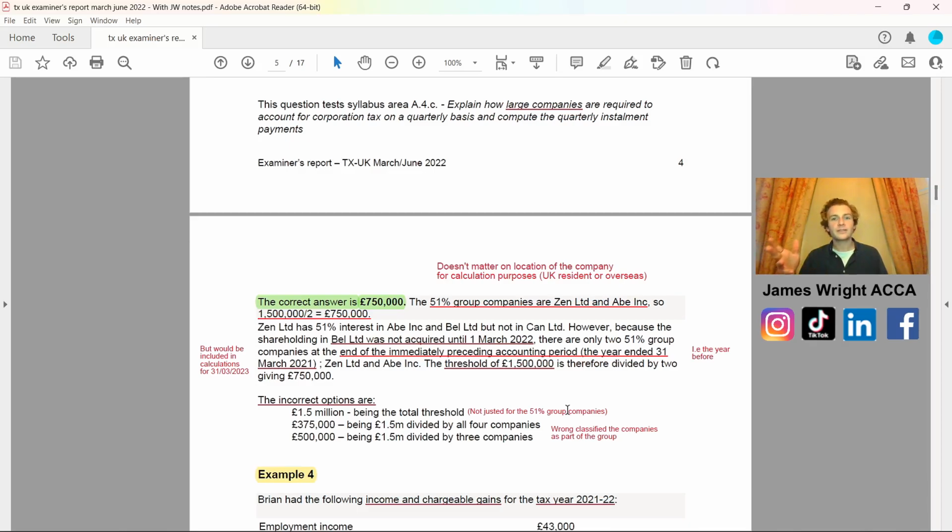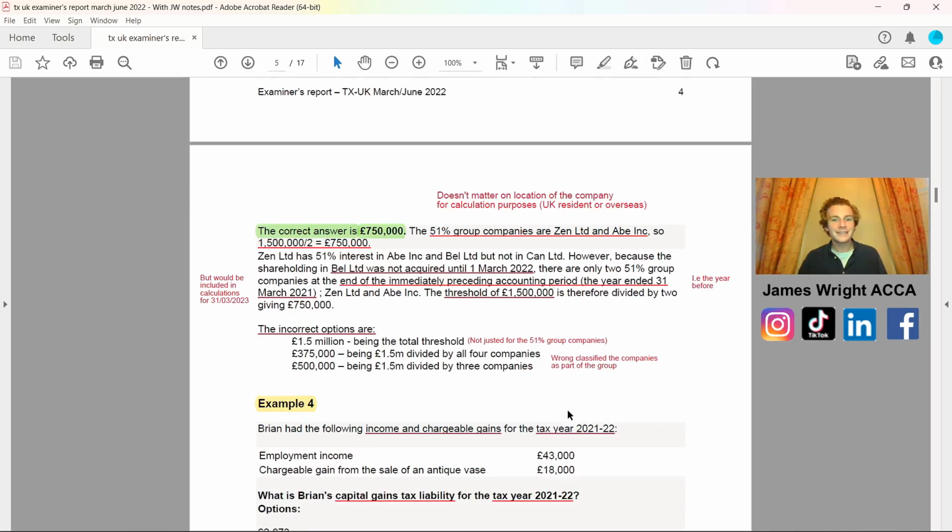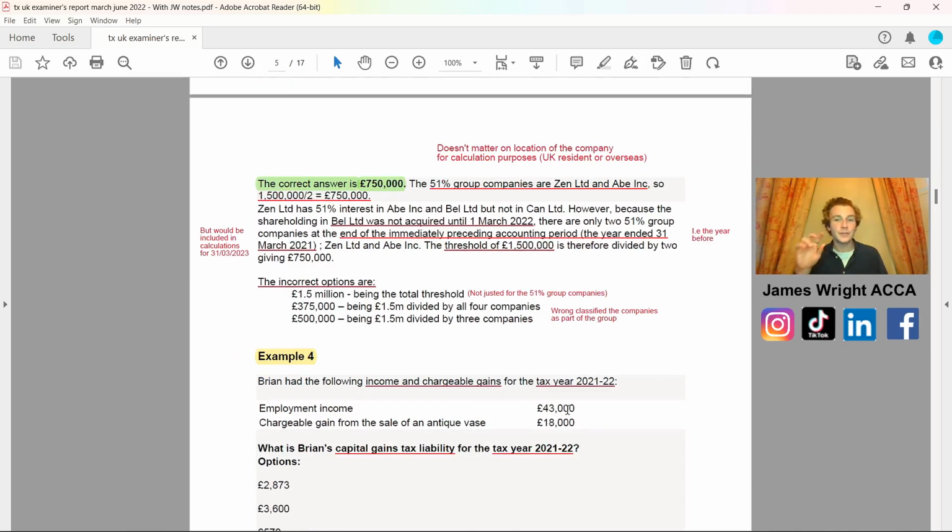And this is where it questions about explaining how a large company will need to pay on a quarterly basis and to compute the instalment payments. But coming on to the technical areas there and key notes for you to get down, it doesn't matter on the location in terms of quarterly payments for calculation purposes, UK resident or overseas.